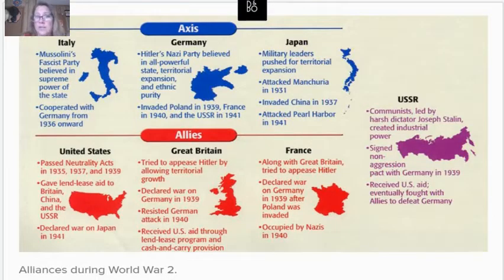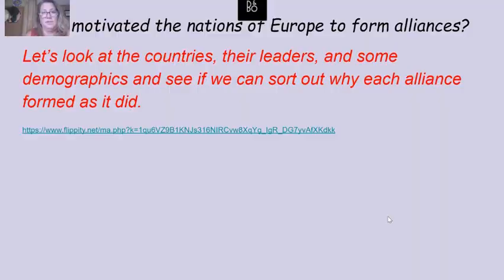So, here's the alliances that happened for World War II. We have the Axis powers and we have the Allies. You have Italy, Germany, and Japan, United States, Great Britain, France. And then somewhere along the line, Russia is going to come in. So let's figure out the motivations. We're going to take a look at the countries that I just showed you, their leaders, and some information about them. See if we can come up with some patterns as to why maybe they became allies.